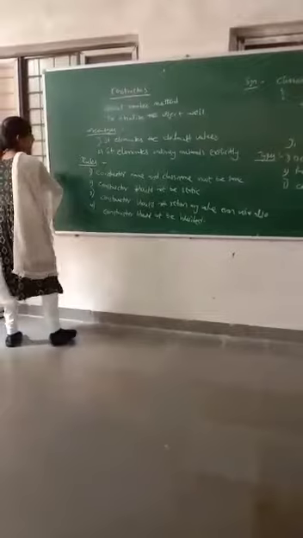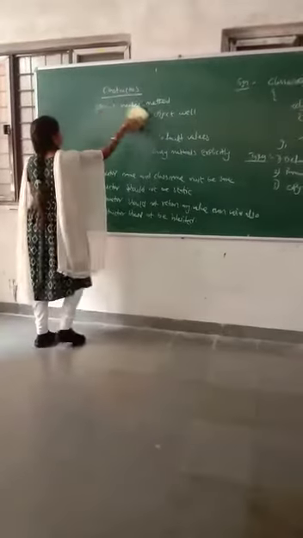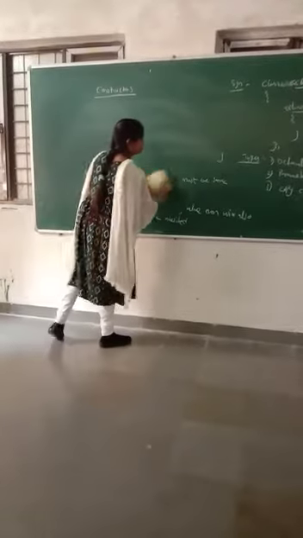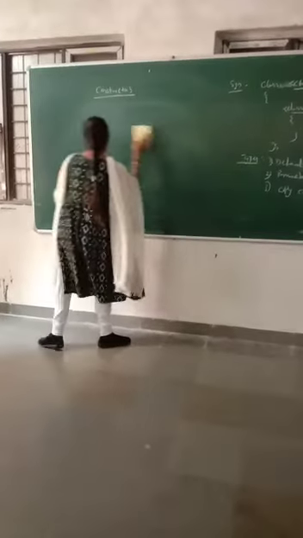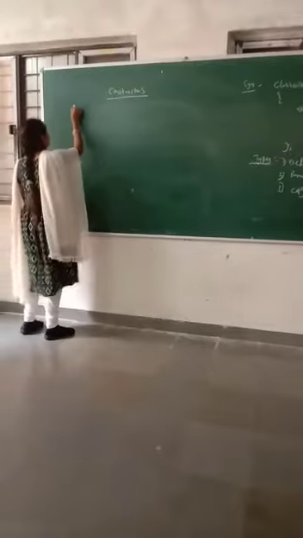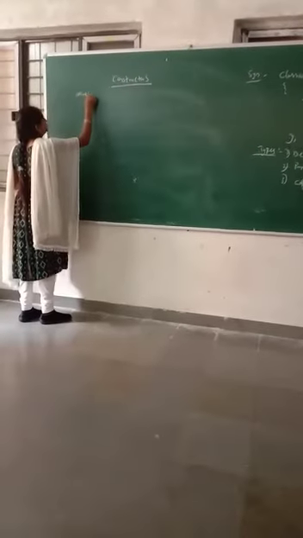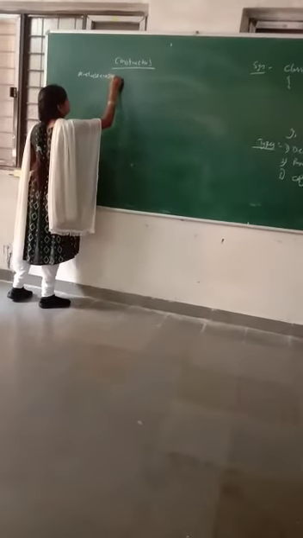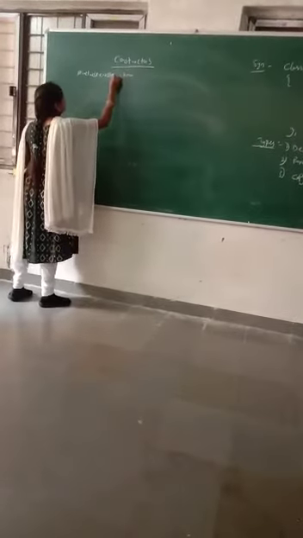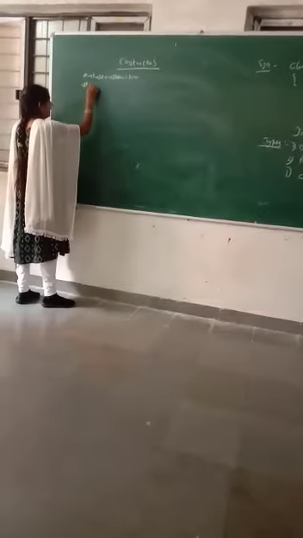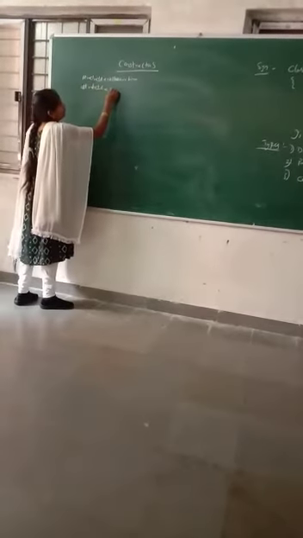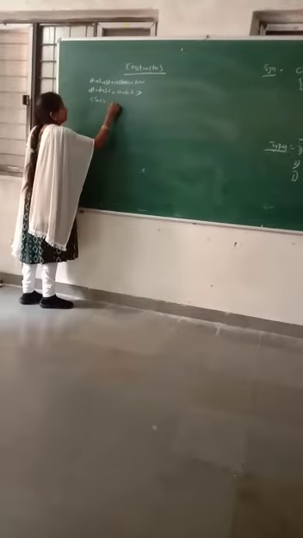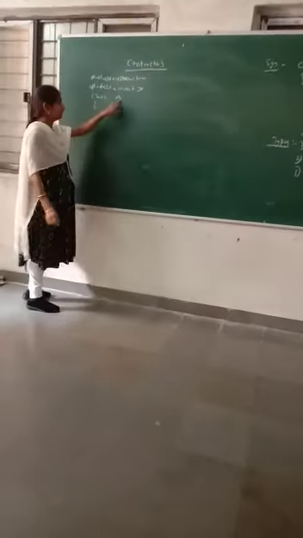Now we will take one example program. Hash include iostream.h. Next, hash include conio.h. Next one, class A. Here A is our class name.